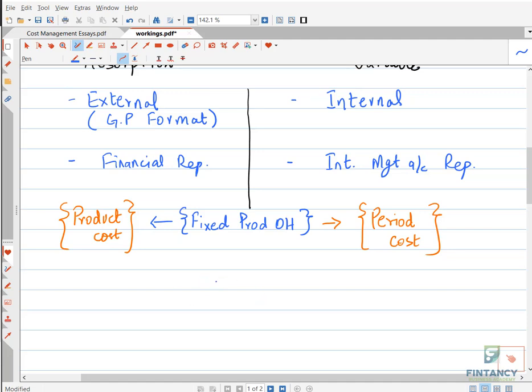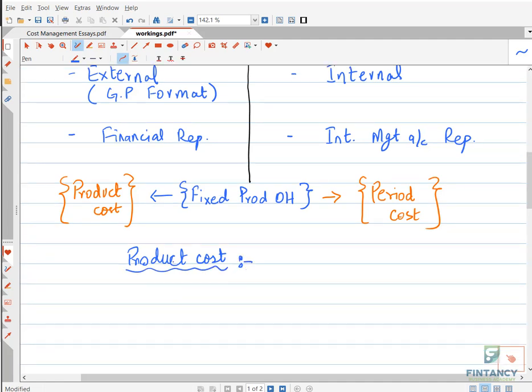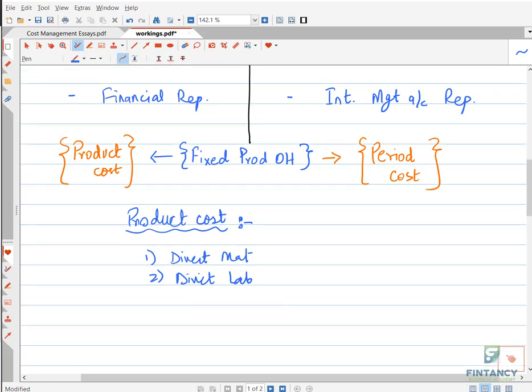Both of these methods consider the following costs as a product cost: direct material, direct labor, and variable production overheads. So these three elements, both of them consider as a product cost.